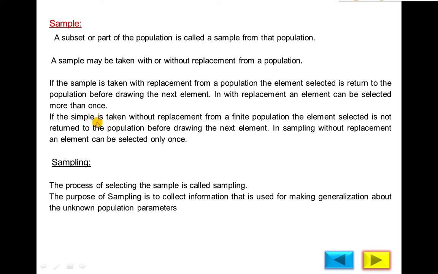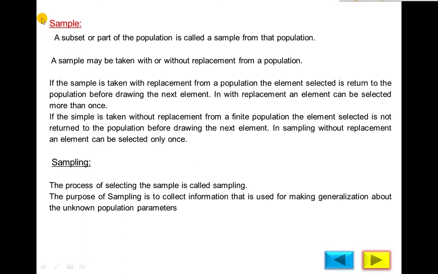Or without replacement: if the sample is taken without replacement from a finite population, the element selected is not returned to the population before drawing the next element. In sampling without replacement, an element can be selected only once, one time, because if you select one sample and then, without returning it to the population, select another sample, you will select any sample only one time. And the process of selecting the sample is called sampling.